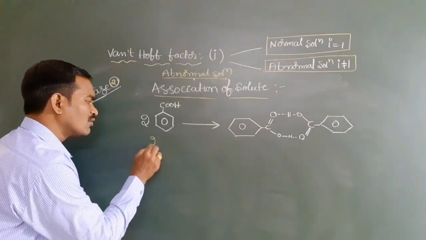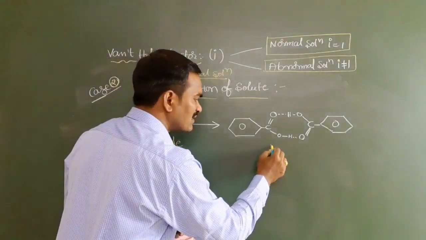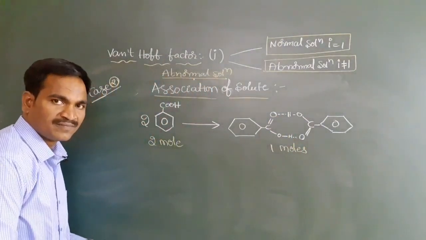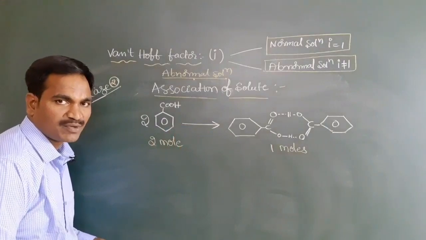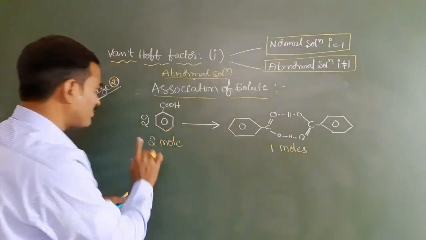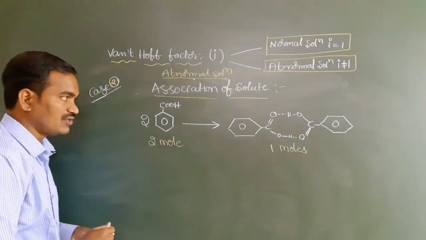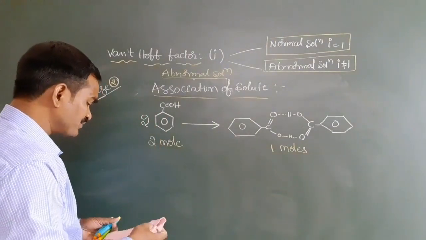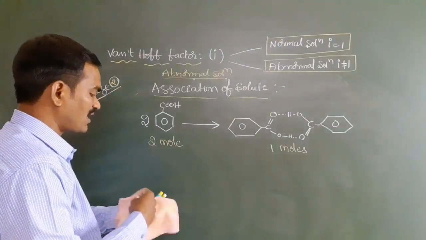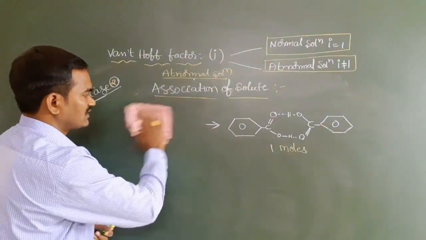Actually, what is our count here? In the calculation we are taking 2 moles, but experimentally, what is happening? Experimental results are giving 1 mole. So there is an abnormality again in the colligative properties. Have you got what I am saying here? In the same manner, this is the chemical example for association of solute in abnormal solutions. Now we have to see the mathematical part for this. Is it clear? Take it down. Any doubt, you can ask me in the comments section.